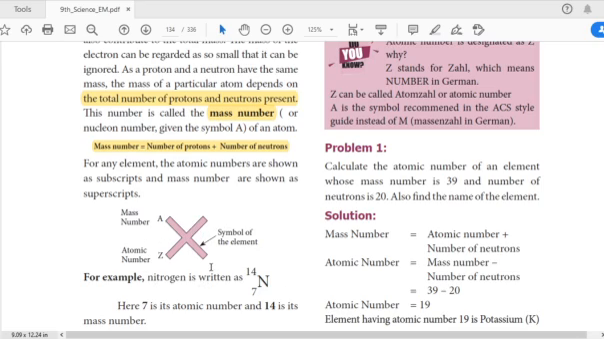X is the symbol of any element. For example, we are considering X. The atomic number is written as a subscript and the mass number as a superscript, both on the left side of the symbol. For example, here nitrogen N is written with 7 as the atomic number and 14 as the mass number of nitrogen.